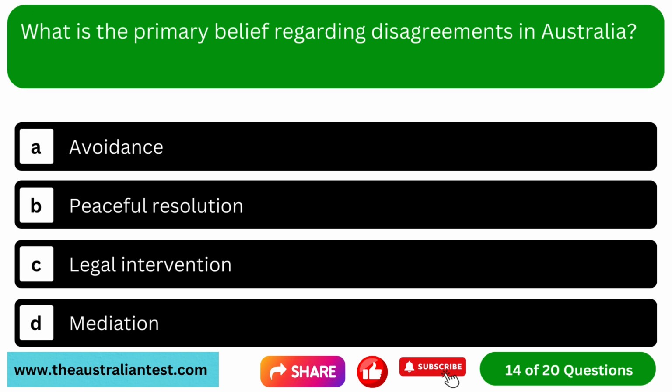Question 14. What is the primary belief regarding disagreements in Australia? Option A, avoidance. Option B, peaceful resolution. Option C, legal intervention. Option D, mediation.